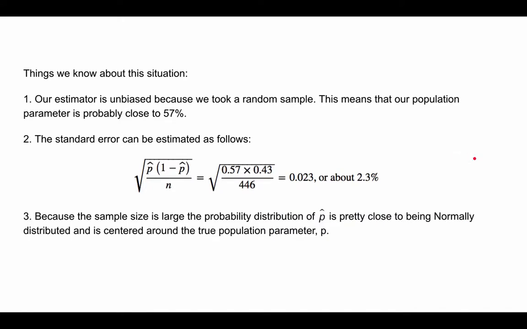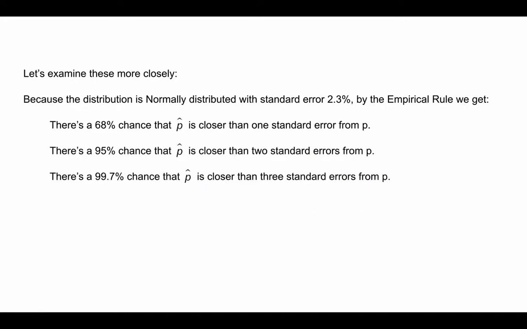Three, because the sample size is large, the probability distribution of p hat is pretty close to being normally distributed. Also, it's centered around the true population parameter p. Why do we care about this? Let's examine it more closely.